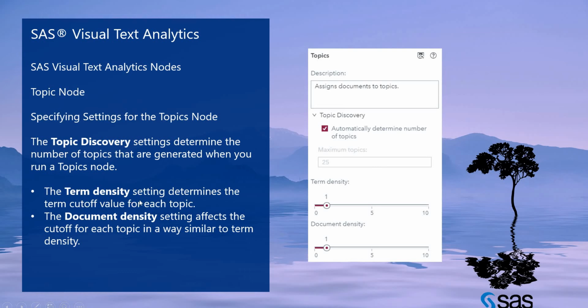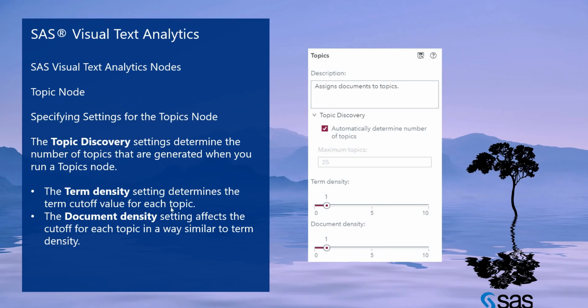Term density setting determines the term cutoff value of each topic. The topic node enables you to analyze the topics from your document collection.